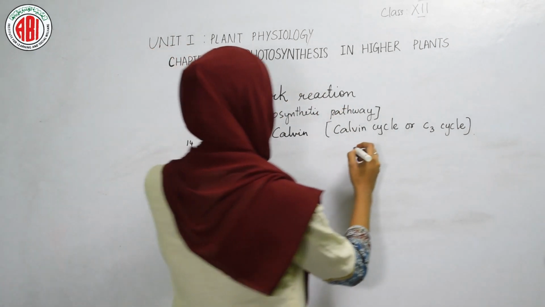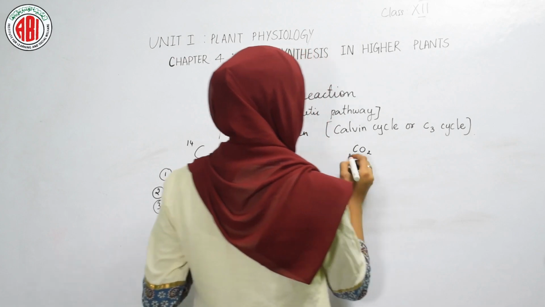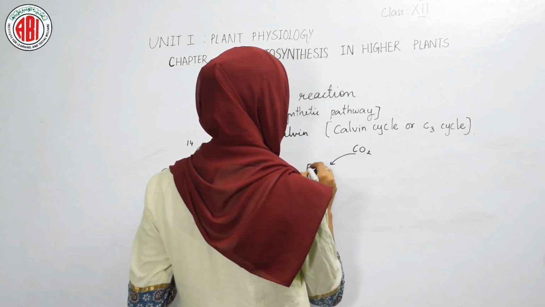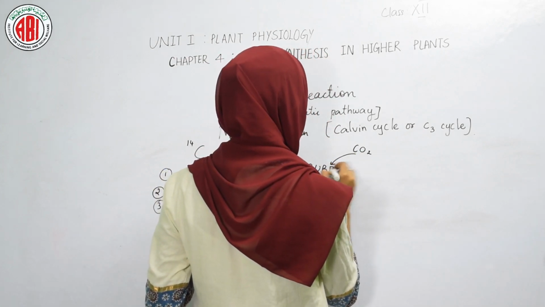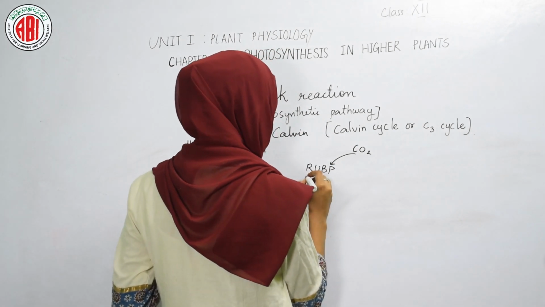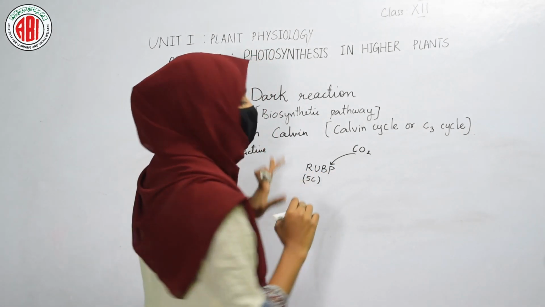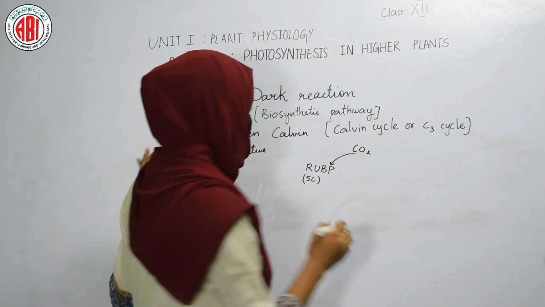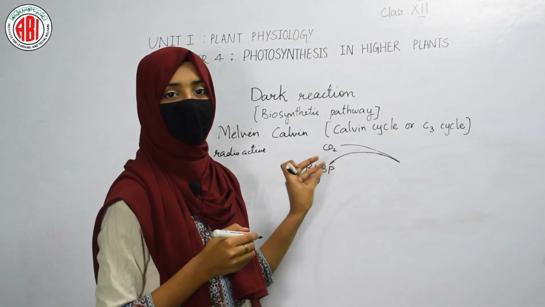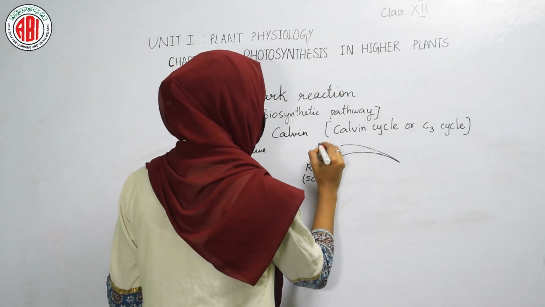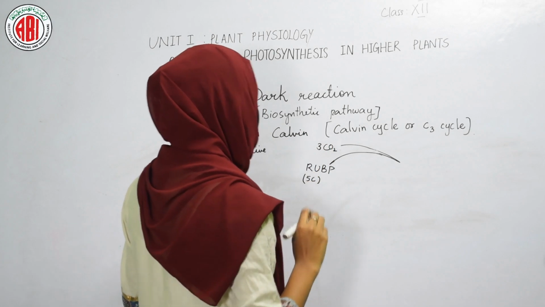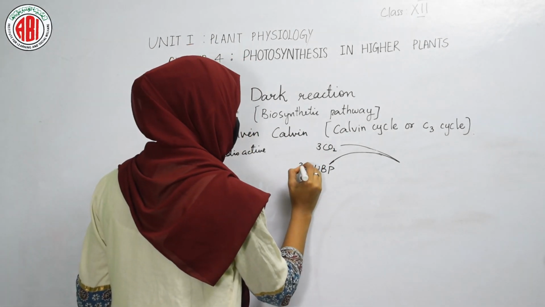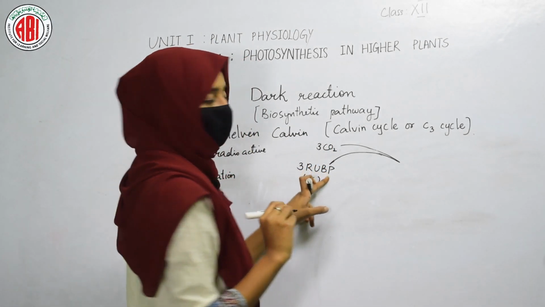The first thing is carbon dioxide. When it is absorbed by the plants, it is going to be combined with RuBP, which is a 5-carbon compound. Here in this cycle we are going to take 3 molecules of carbon dioxide and 3 molecules of RuBP.